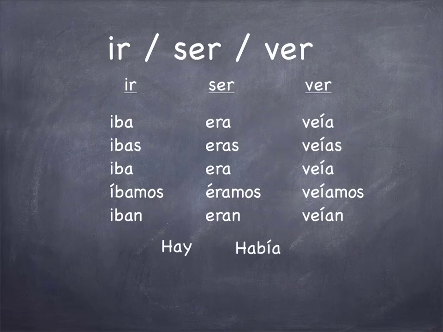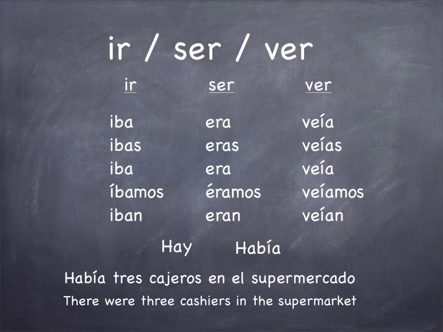The imperfect equivalent of hay is había. There is no plural form. For example, había 3 cajeros en el supermercado. There were 3 cashiers in the supermarket.